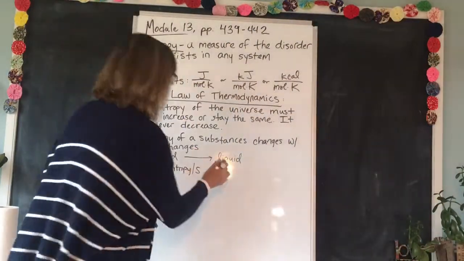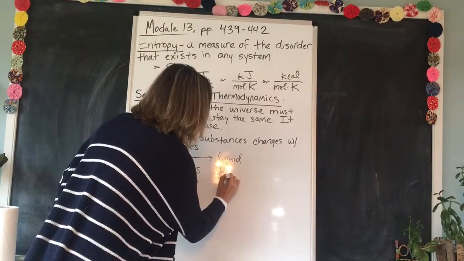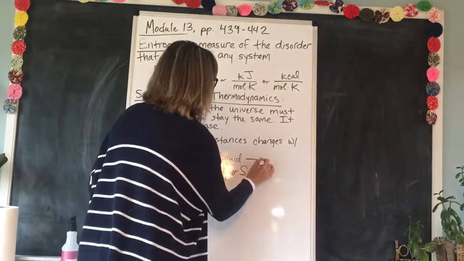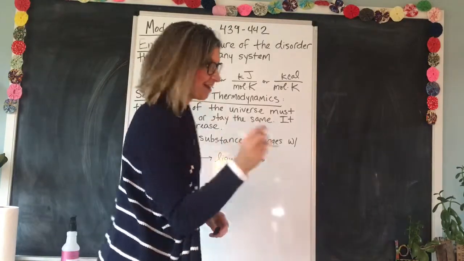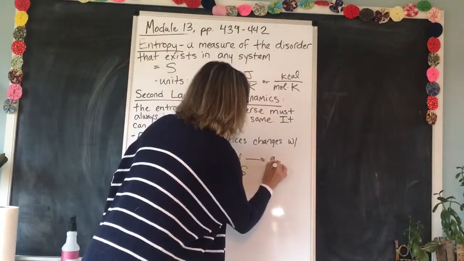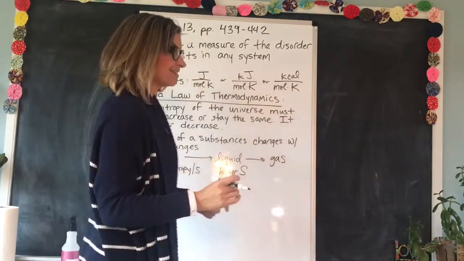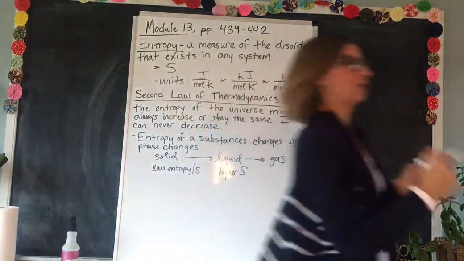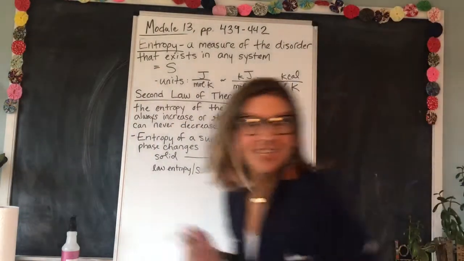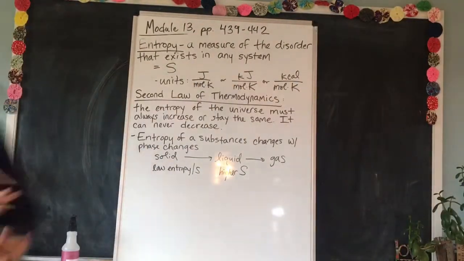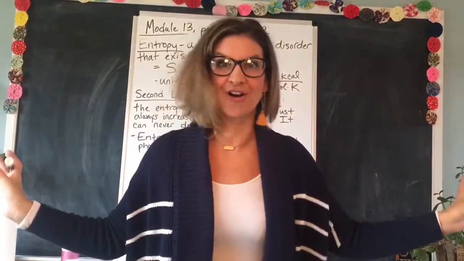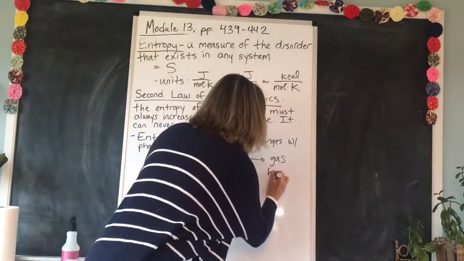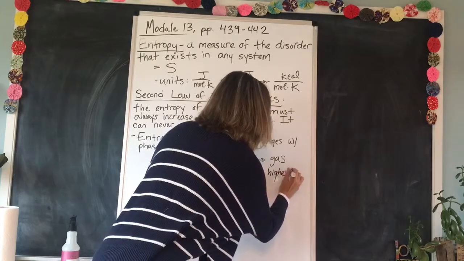So in a liquid, we have higher entropy, or S. Then comes a gas. A gas, those molecules can move wherever they run, right? They are running all around the room. They are very hard to control and showing a lot of disorder. So a gas shows the most disorder, highest entropy.